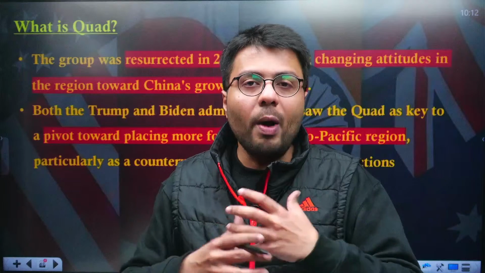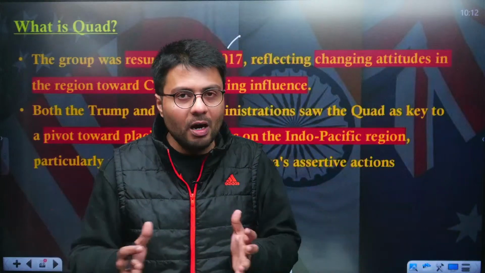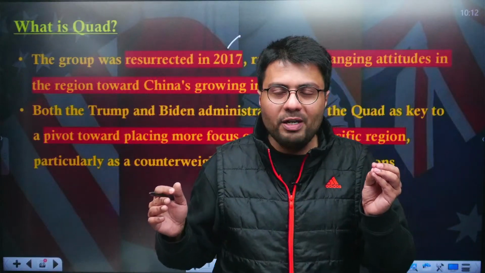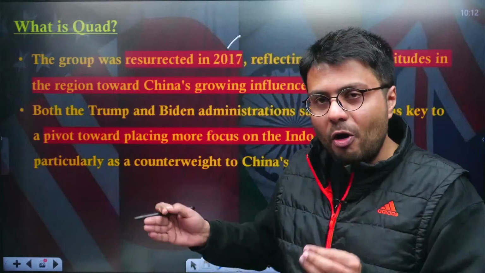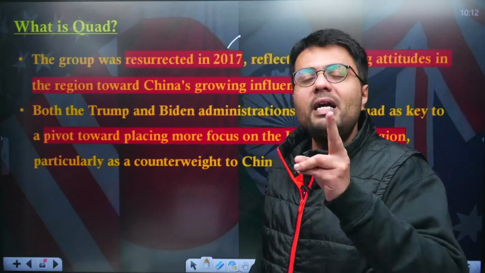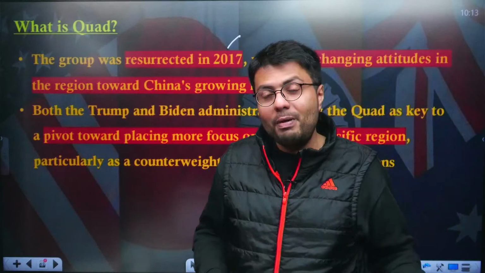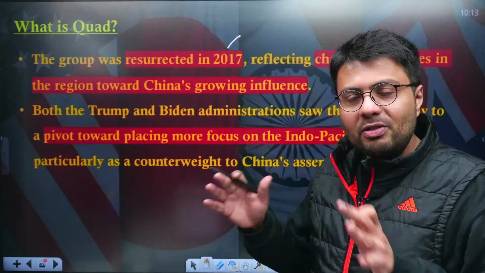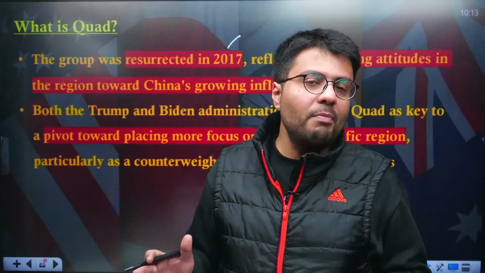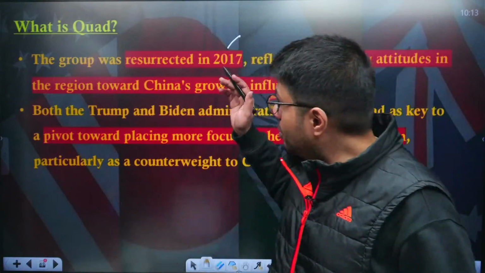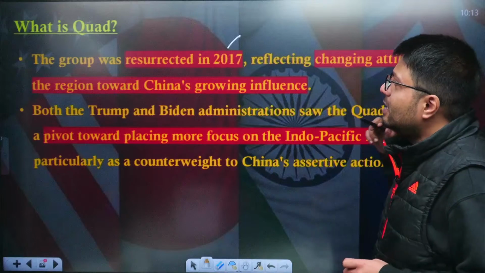It became quite a huge economy and it had a huge military, and because of its much improved military and economic situation, China started meddling in the affairs of many countries, including Australia, Japan and India. This emerged as a problem for the members of the Quad, and that is why this group resurrected in 2017.